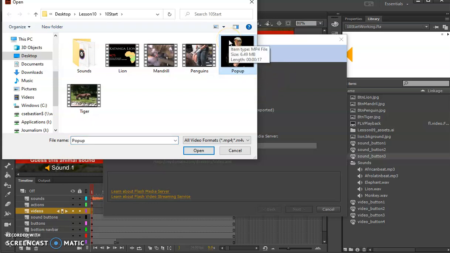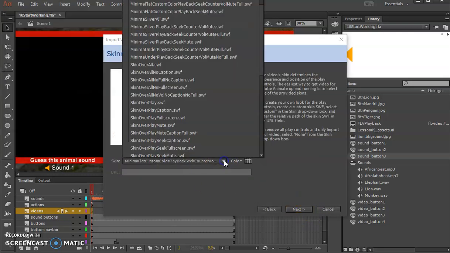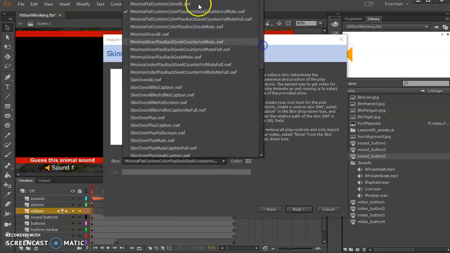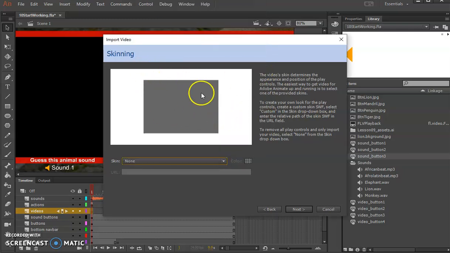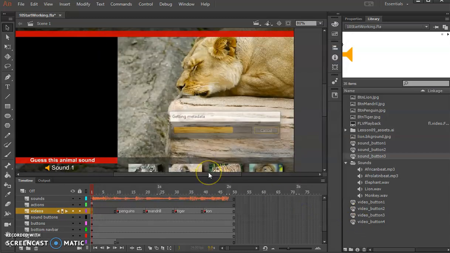So we choose our pop-up, right? And we're going to click open, and next. Now from here, when we hit this drop-down arrow, we're going to actually choose none. None. There's going to be no playback window, anything along those lines. We're going to click next. And we're going to click finish to place.